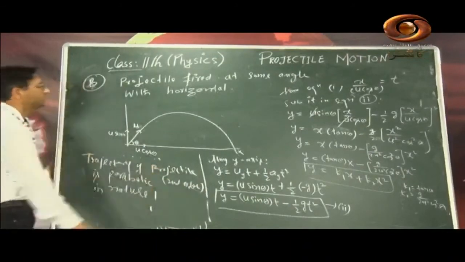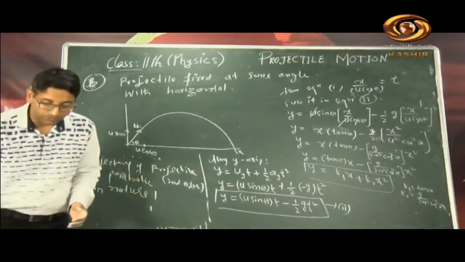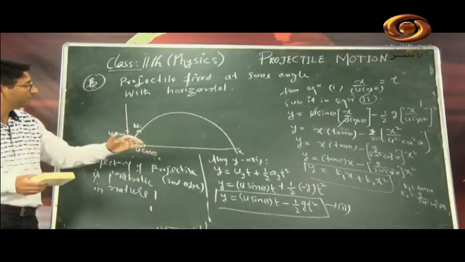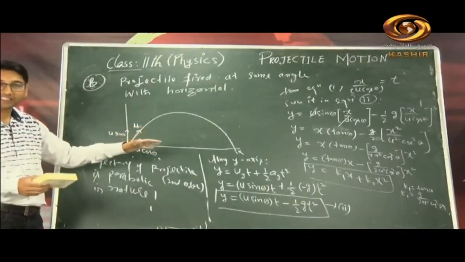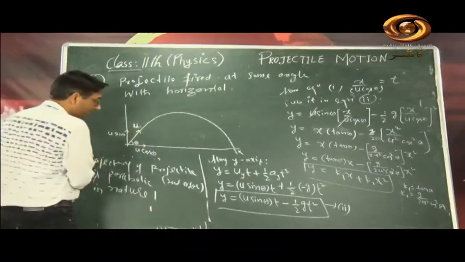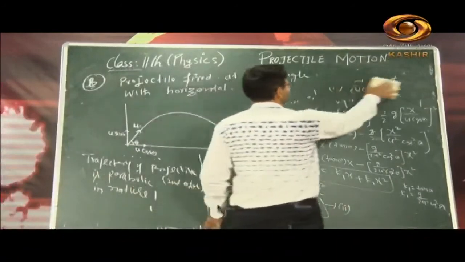Why? Fine. So this was the conclusion of point number 1, that whether it has been fired horizontally, or whether it has been fired at some angle with the horizontal, in both cases we have got the parabolic nature of the path. Okay, so let's stop it. We'll go to the other things.